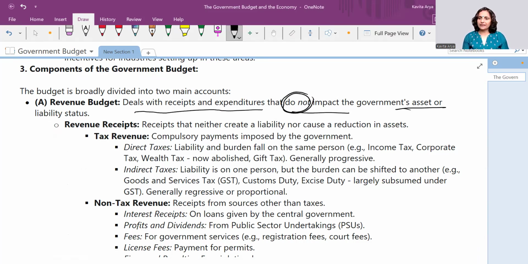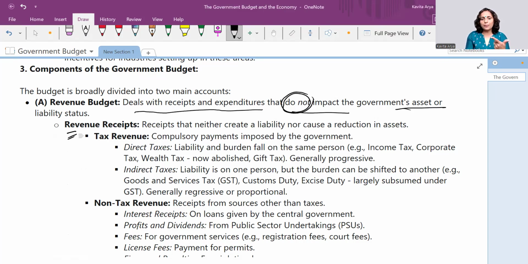And the revenue budget would have all the revenue items. On one side, it would have revenue receipts, and on the other side, it would have revenue expenditures. So when we talk about revenue receipts, first understand receiving some money. It means there is some other transaction, the reduction in the asset, right? But because it is revenue in nature, how do you define it in terms of assets and liabilities?